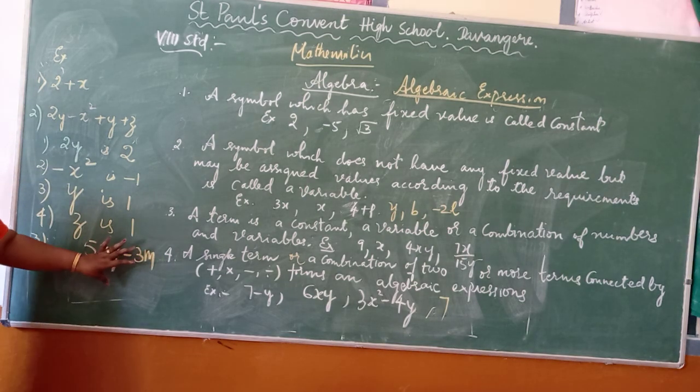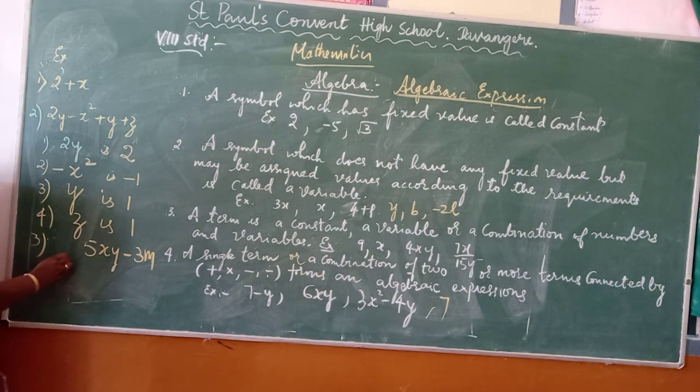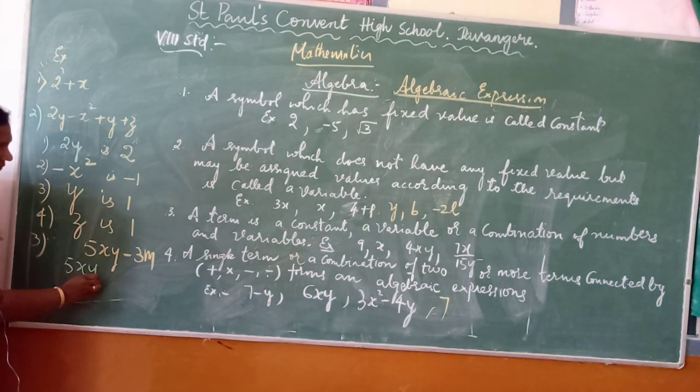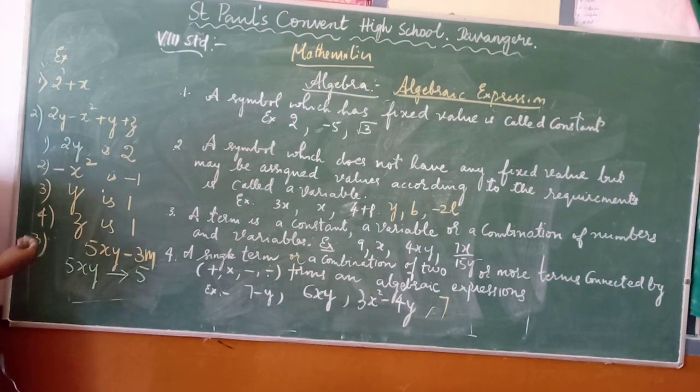In this, how many terms are there? 2 terms connected by what? Minus. Therefore, this is called an algebraic expression. In the first term, which are the variables here? x and y. Which is the coefficient here? It is 5. Which is the second term?